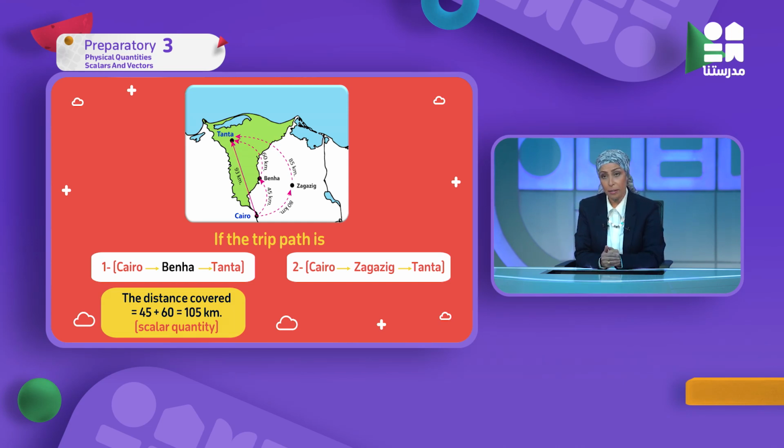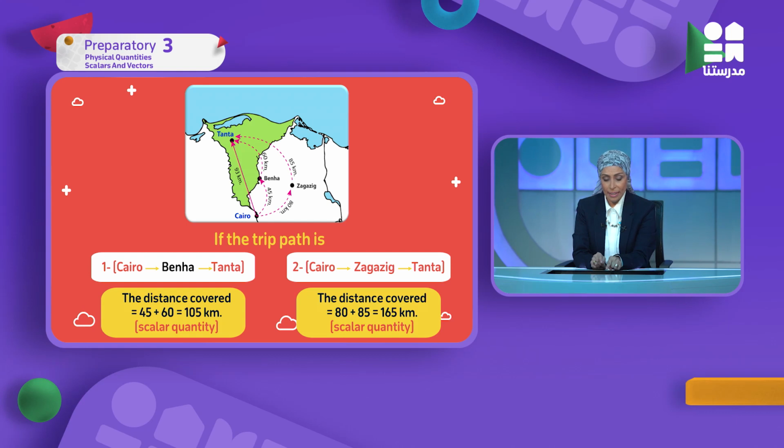The first distance the car covered is 45 kilometers. And then from Banha to Tanta 60 kilometers. What is the total distance from Cairo to Tanta? I'm going to add all the distances, from Cairo to Banha and then from Banha to Tanta. The total length is 105 kilometers.